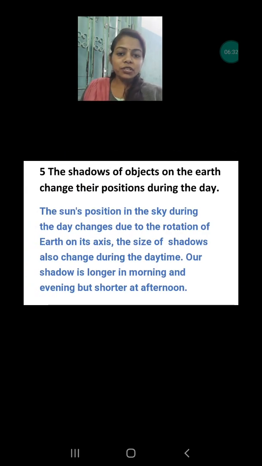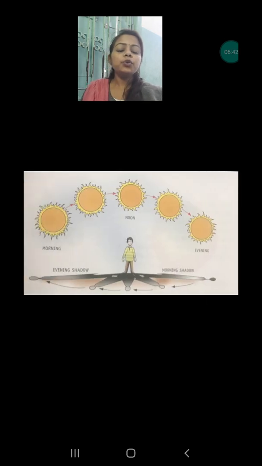Our last question is very interesting and very important also. The question is asking, why do the shadows of objects on the Earth change their position during the day? Obviously, if you observe your shadow during the daytime, in the morning and in the evening it is longer, and in the afternoon it is shorter. What is the reason behind this?